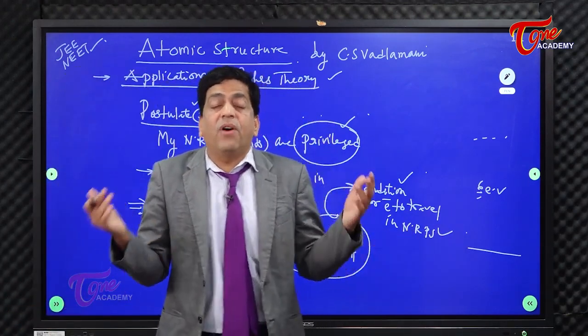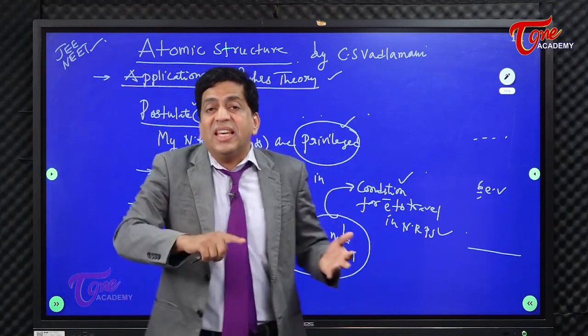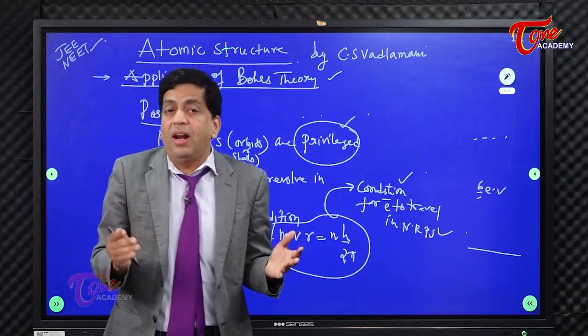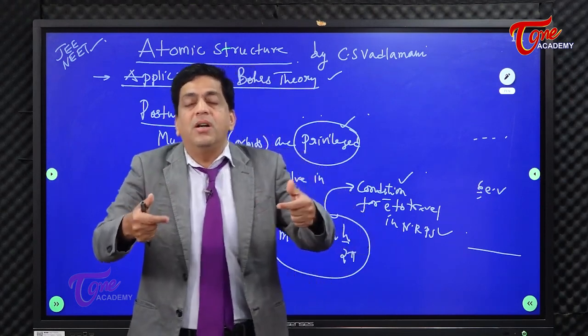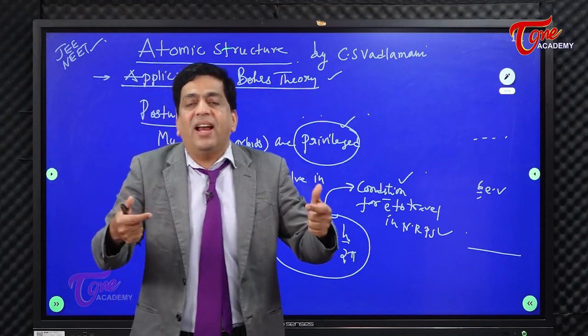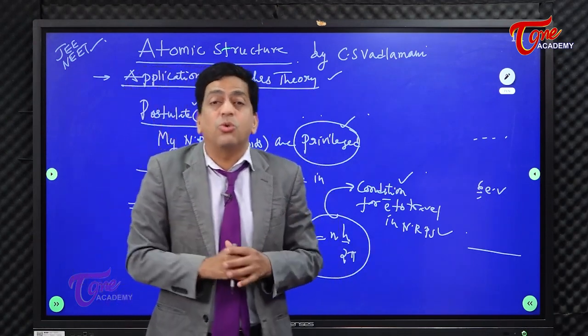And NRPs are infinite. First, second, third, like that you have infinite NRPs. Each NRP, if you wanted to travel, a condition must be met. Each one has a condition for electrons to travel.